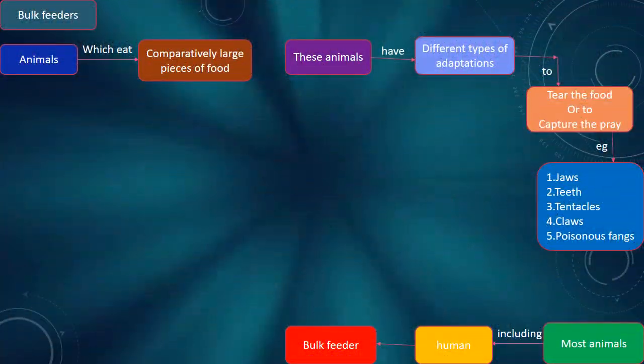Bulk feeders are animals which eat comparatively large pieces of food. These animals have different types of adaptations to tear the food or to capture the prey. Examples: jaws, teeth, tentacles, claws, poisonous fangs. Most animals, including humans, are bulk feeders.